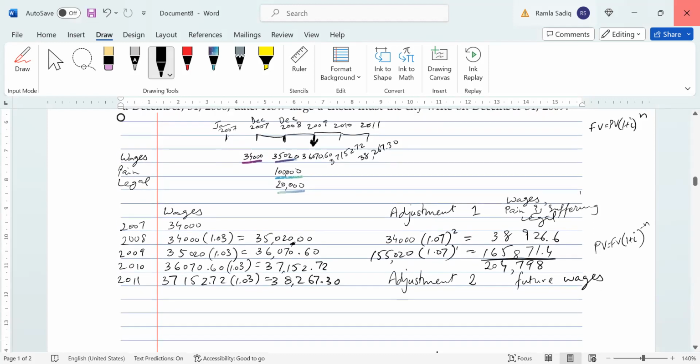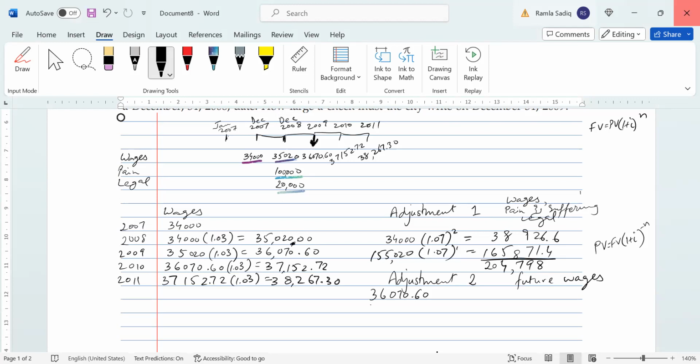Now, when it comes to the 36,070, technically speaking, it's in the exact right position. We're not going to mess with that. We don't need to actually move that anywhere. So we're simply going to take 36,070.60 at its current value. And then we're going to adjust the next two.